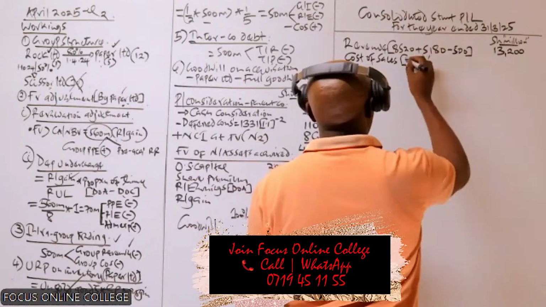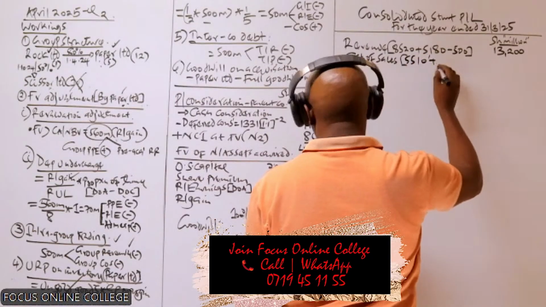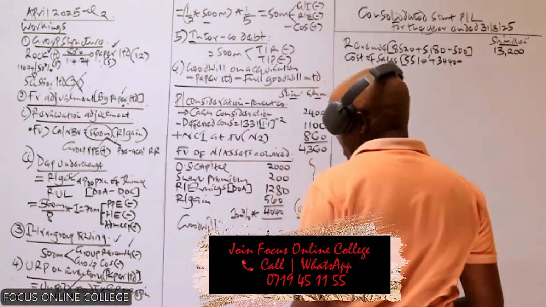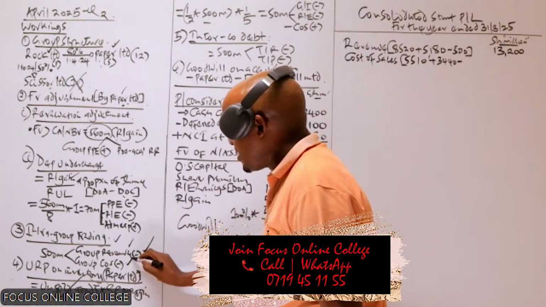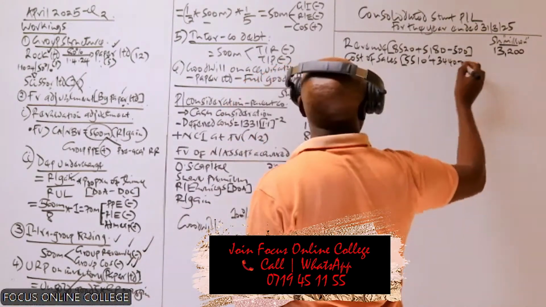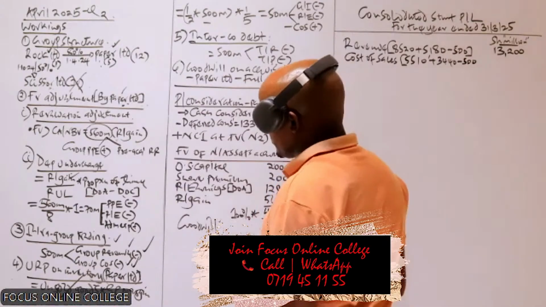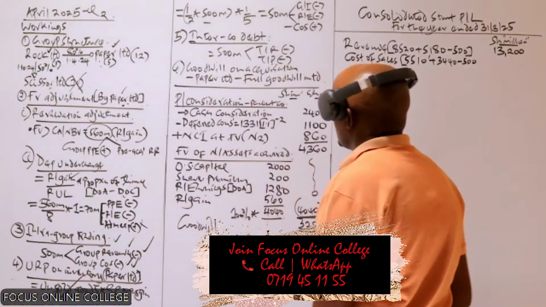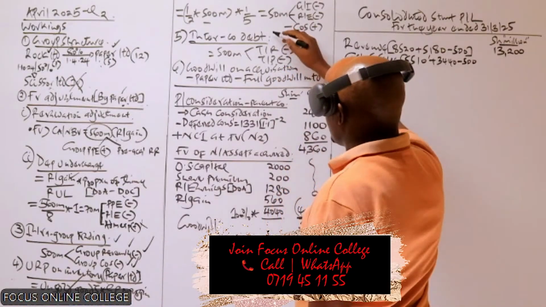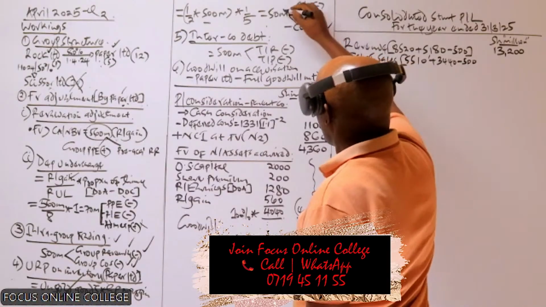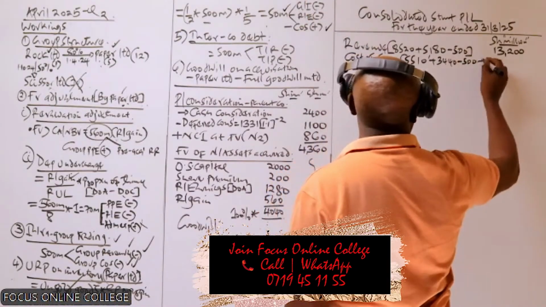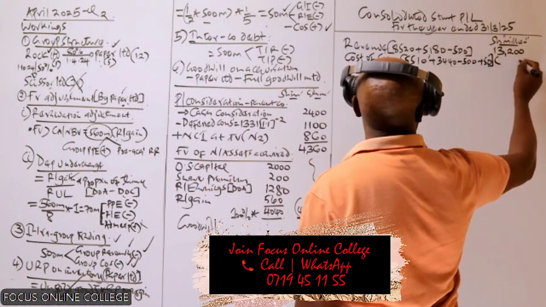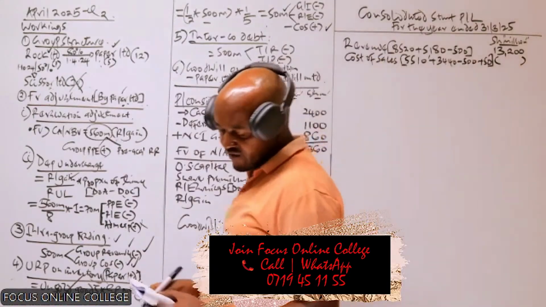We do the same: 5510 plus 3440. To this, we have a number of adjustments to be made. One, we deduct this amount of intra-group trading, 500. We also have this depreciation, but this one will not be adjusted to the cost of sales, but rather to the administrative expenses. We have this profit of 50 to be added there. I don't think we have any other adjustment. So we get the final value there.